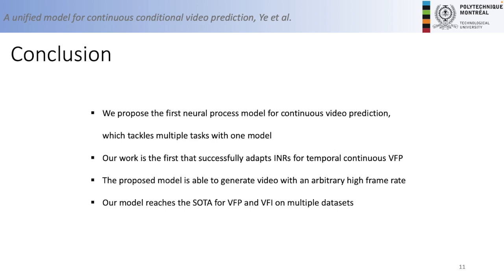In conclusion, we propose the first neural process model for continuous video prediction, which tackles multiple tasks with one model. And our work is the first that successfully adapts the implicit neural representation for temporally continuous VFP. And we are able to generate video with an arbitrary high frame rate. And finally, our model reaches the SOTA for VFP and VFI on multiple datasets.